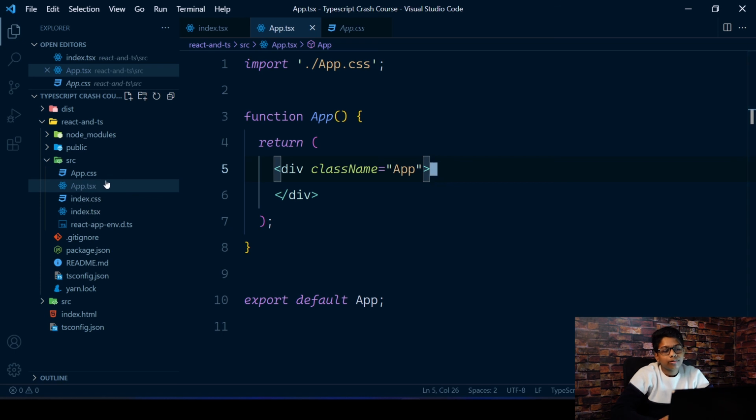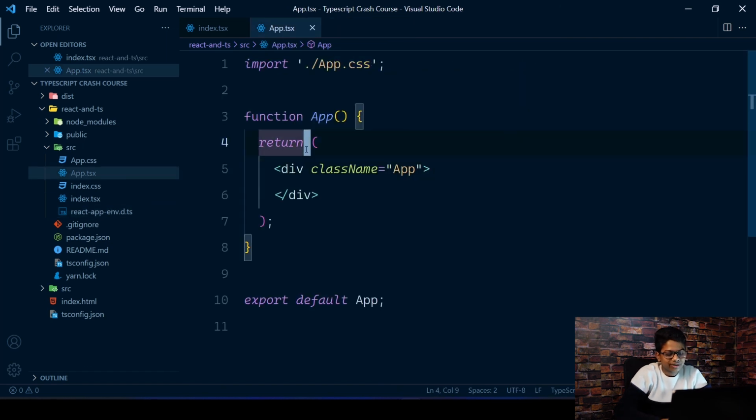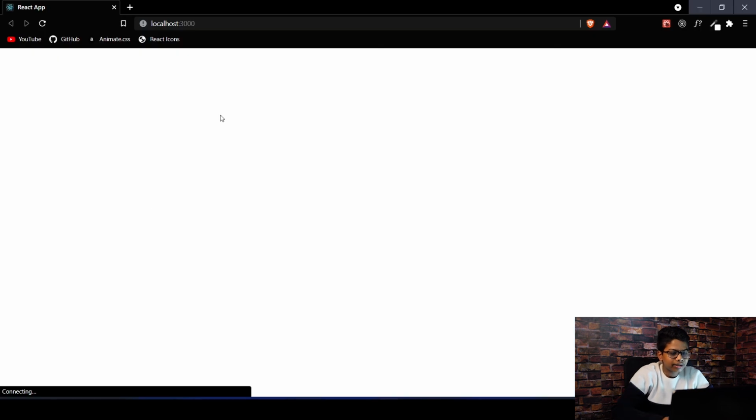So the React app got created. I just cleaned up some files that you usually do. One thing that you might have realized is that we have this .tsx extension instead of .js. When you use TypeScript with React, we have the .tsx extension, and if you're just using plain TypeScript, you just have .ts. Some files will have .d.ts. That's when you have all these types, the references, and you can also export some types and interfaces from those files. So I just cleaned up this file in here, nothing crazy.